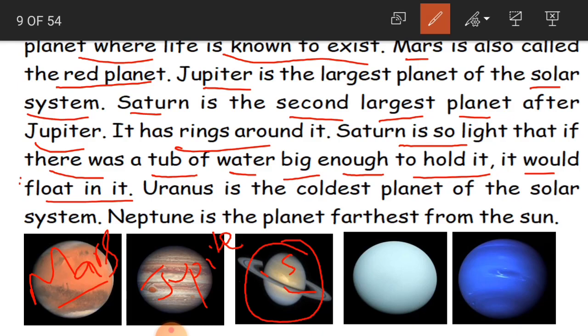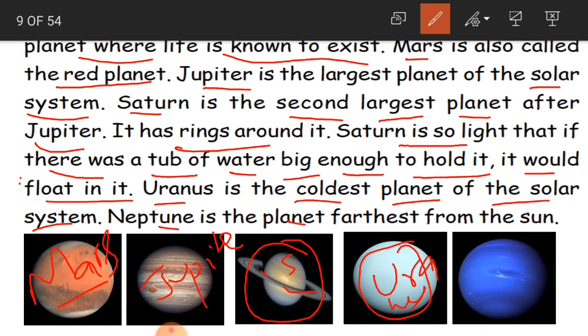Okay, children? Now, Uranus. Uranus is the coldest planet of the solar system. This speciality of the planet is that it is the coldest one among all the other planets.